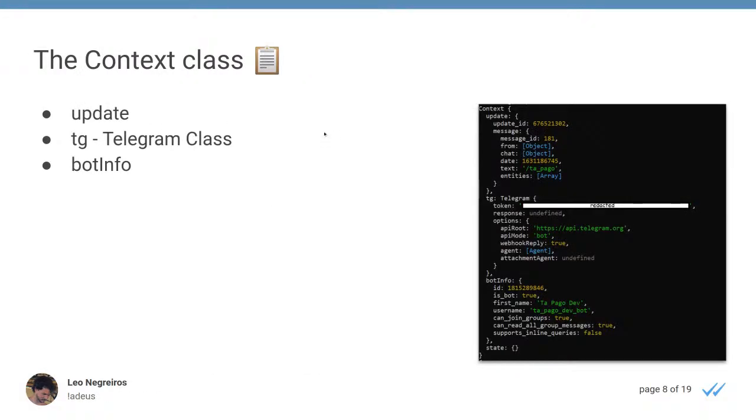We have three main things here: the update, the Telegram class, and the bot info. Here we have the bot info that has the ID of your bot, its name, its username, and some configurations such as the ones that I spoke about before on the bot finder, like it can join groups, it can read all messages, all group messages. This is the privacy settings. It's very important. And the support inline queries, also a very important feature.